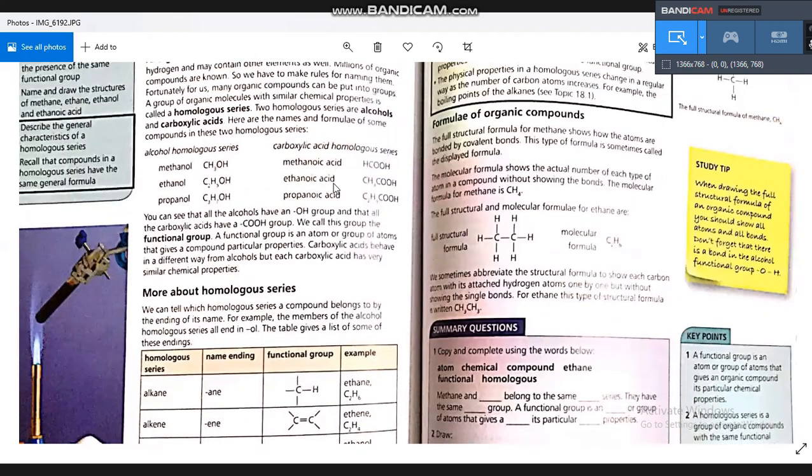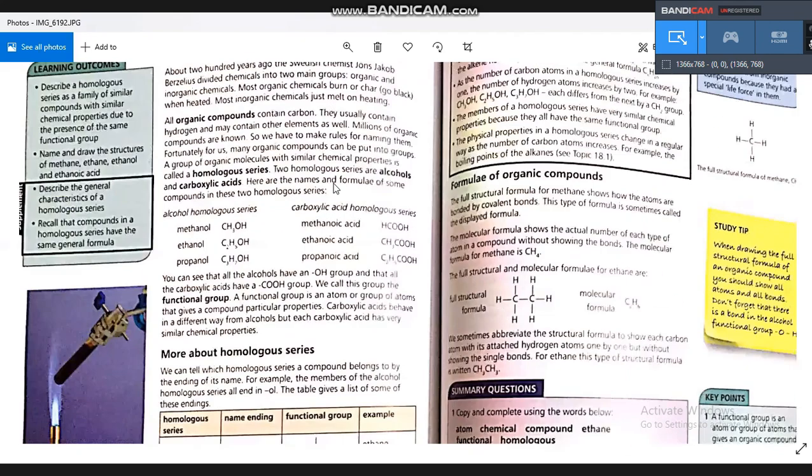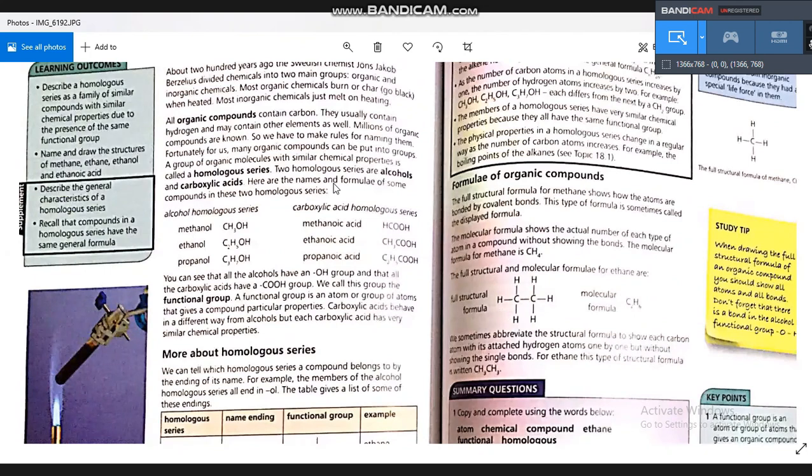Now let's go to the groups of organic compounds. If we have a group of organic compounds like alcohols, alkanes, or carboxylic acids, they are called a homologous series. What is meant by homologous series?